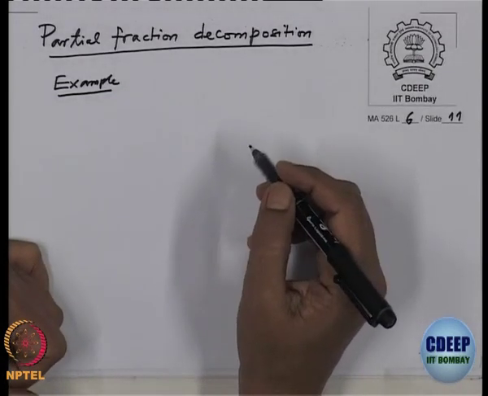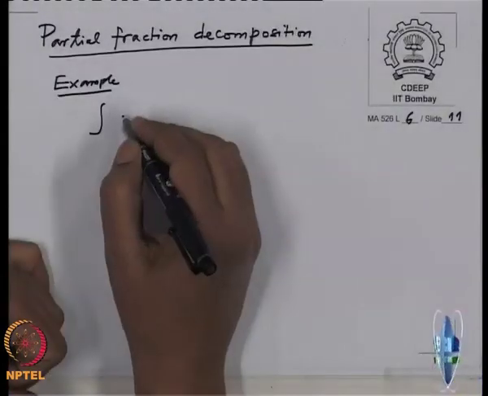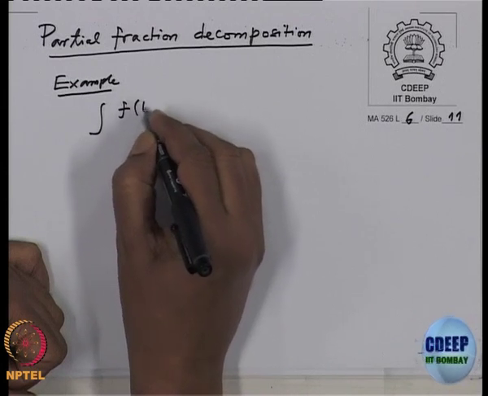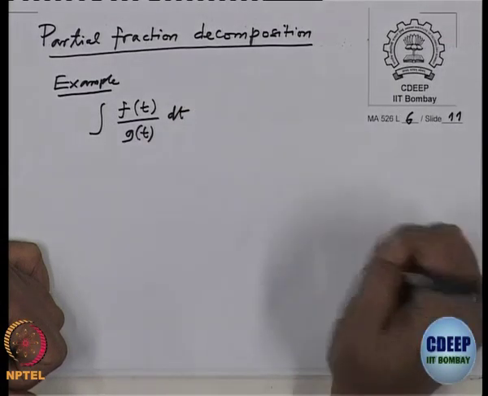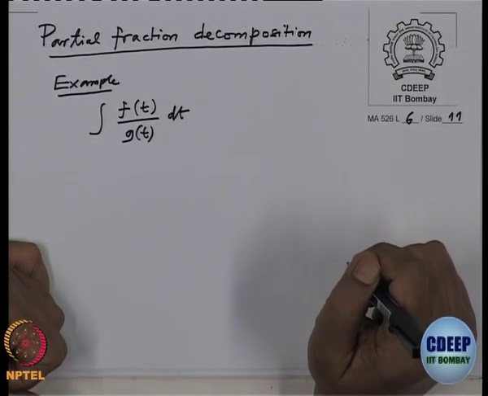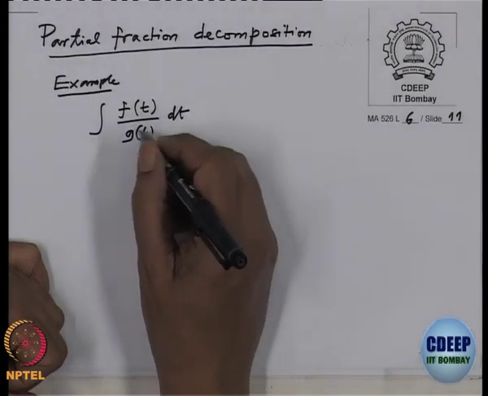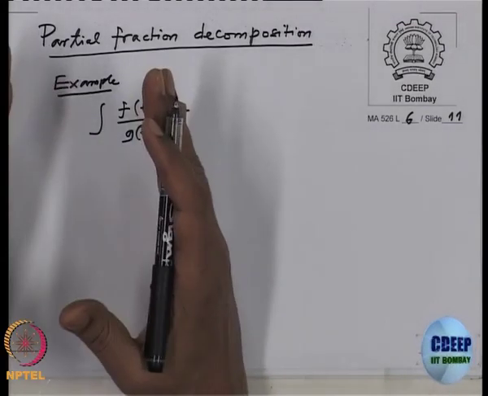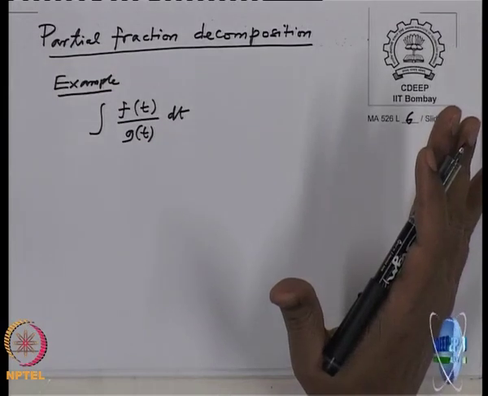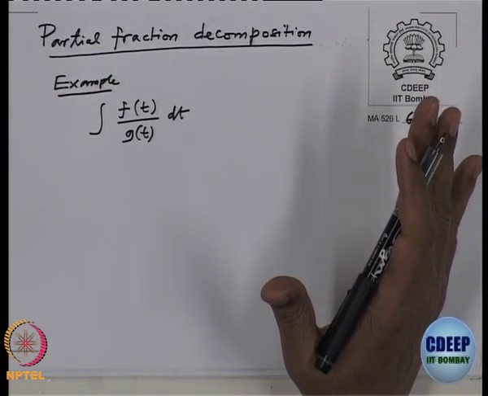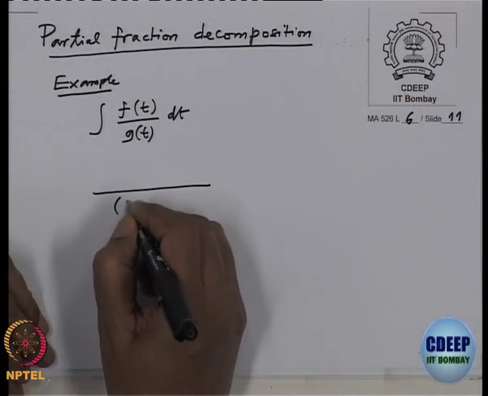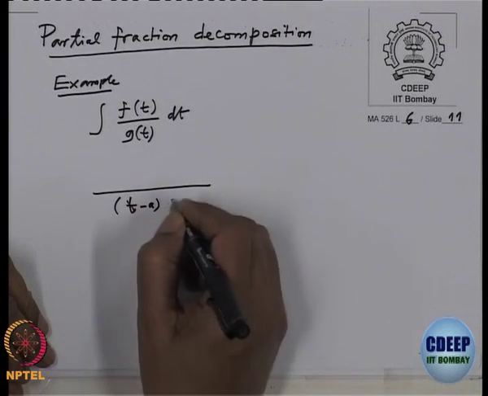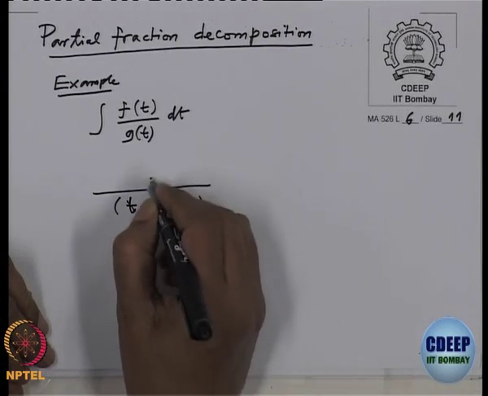You remember when you wanted to solve integration of rational functions, integration of f(t) by g(t). What did you do? You wrote the denominator polynomial and split it. In a quadratic case you had t minus a, t minus b, and 1 over this.